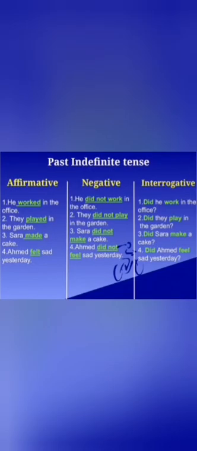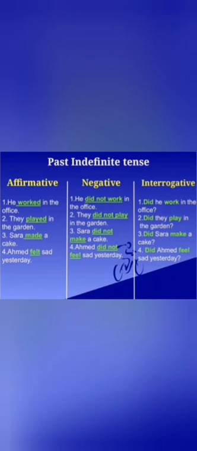Class, now let's differentiate between these three sentences of past indefinite tense, that are affirmative, negative, and interrogative. The first is, he worked in the office. Negative is, he did not work in the office. Interrogative is, did he work in the office? Question mark. Second is, they played in the garden. Negative is, they did not play in the garden. Interrogative is, did they play in the garden?